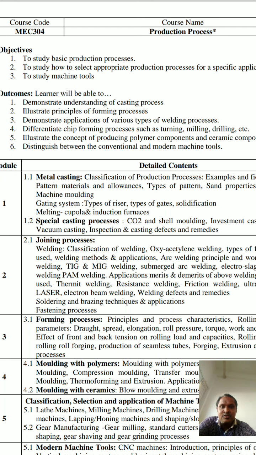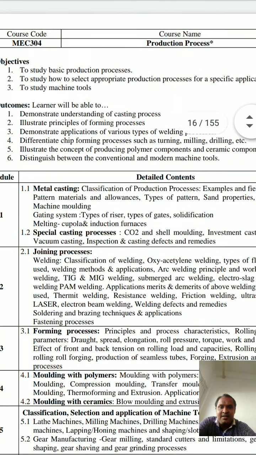Okay. Then next one, differentiate chip forming processes such as turning, milling and drilling, etc. Differentiate between the chip forming processes. If you are going with the removal of material, we have different kinds of manufacturing processes. One is additive manufacturing, where we add raw material to the final product. And one is subtractive manufacturing. Subtractive manufacturing is nothing but removing material from the part or the raw material.